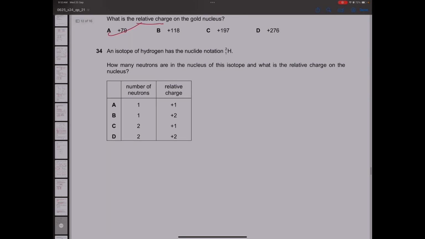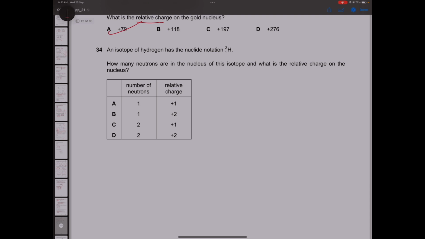Question 34. There's a hydrogen isotope with this notation. You know that the number of neutrons is 1, 2 minus 1 is 1. And protons is only 1, so the relative charge will be plus 1 only. Option A is the correct answer here.